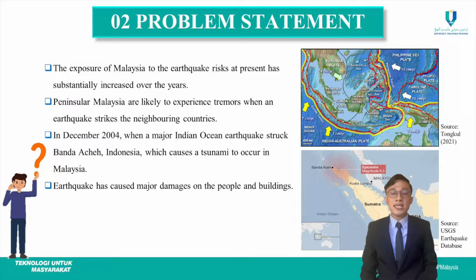For example, in December 2004, when a major Indian Ocean earthquake struck Bandar Acheh, Indonesia, a tsunami occurred in Malaysia. Added to that, according to Malaysian Meteorological Service 2002, the earthquake originated from Sumatra, Indonesia has caused several cities in Peninsular Malaysia such as Penang, Port Klang and Old Klang Selangor to experience the earthquake effect. This event has caused major damage on people and buildings around the affected area.